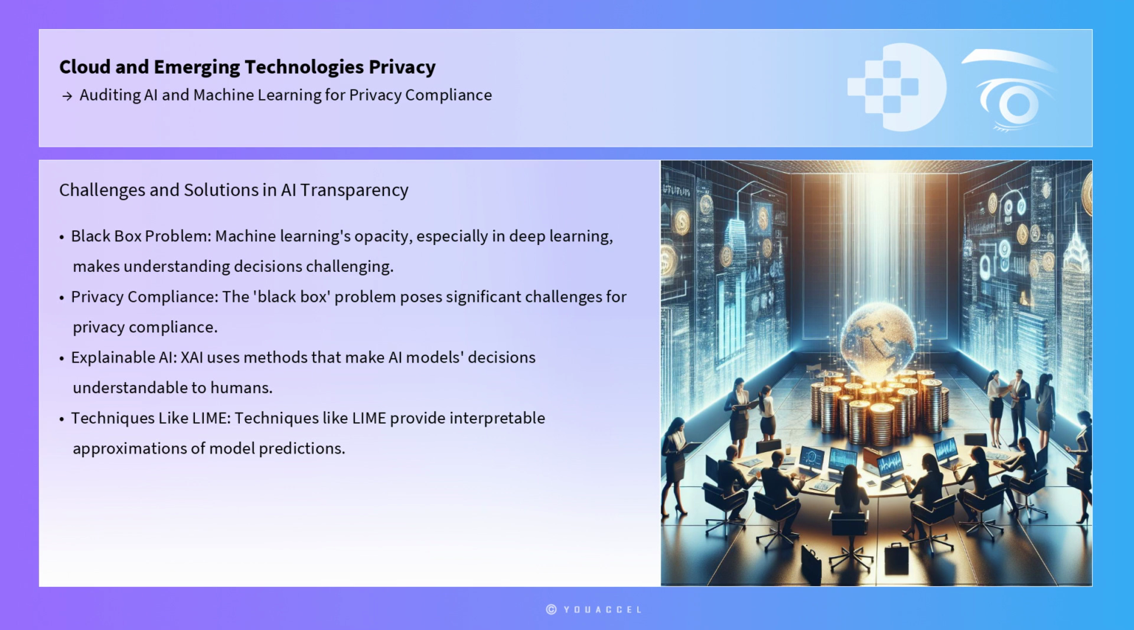Machine learning models, particularly those involving deep learning, can be opaque, making it challenging to understand how decisions are made. This opacity, often referred to as the black box problem, poses significant challenges for privacy compliance. Auditors need to implement techniques such as explainable AI to increase transparency. XAI involves using methods that make AI models' decisions understandable to humans. For instance, techniques like LIME provide interpretable approximations of model predictions, enabling auditors to assess whether the model's use of personal data aligns with privacy regulations.